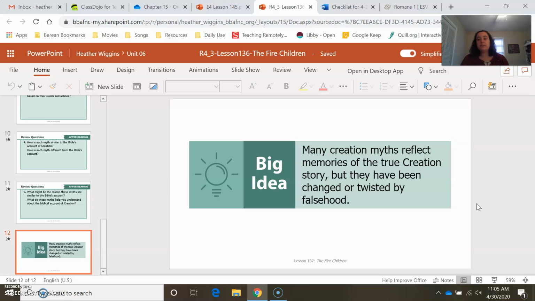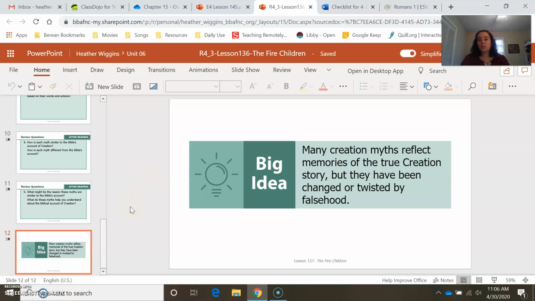Then as you go on to spelling, today you need to take your spelling test over your list for this week. So please log in on Spelling City. If you don't remember your username or password, you can have mom and dad email me or send me a message, and I'll send that to you so you can log in. You might want to take the practice test first or play some games first before you take the test to make sure you're ready. And then take the test on Spelling City and it'll automatically send me your grade.